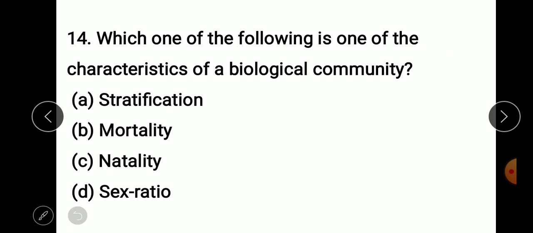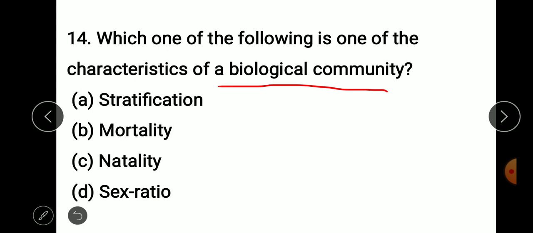Take the next question. Which one of the following is one of the characteristics of a biological community? Stratification, mortality, natality and sex ratio. I would like to say something to you, so please note it down. There are two things: one is the community and the other is the population.